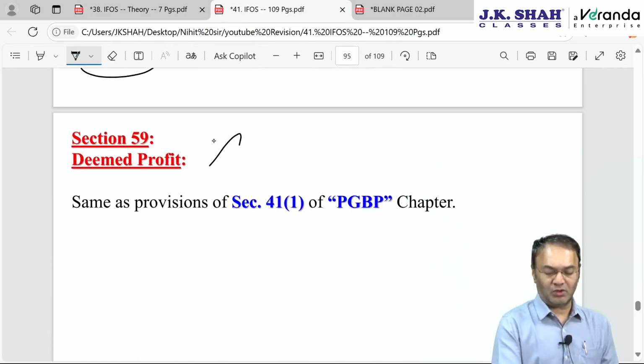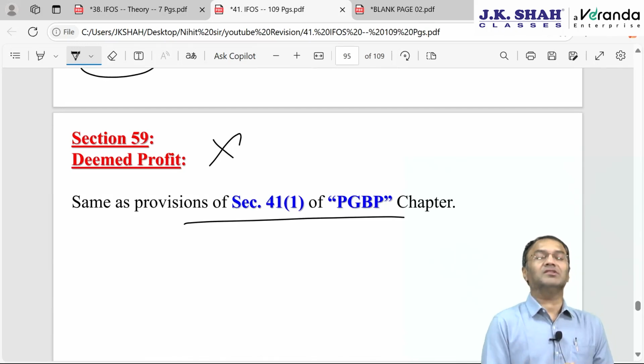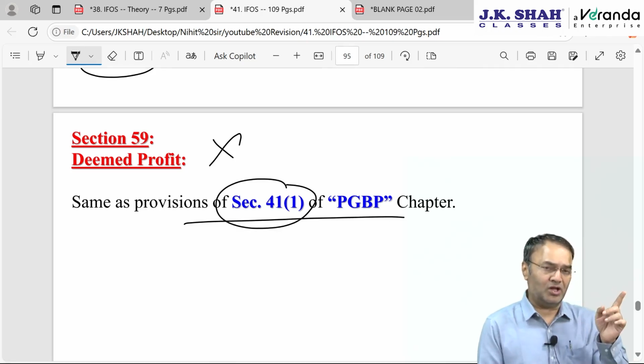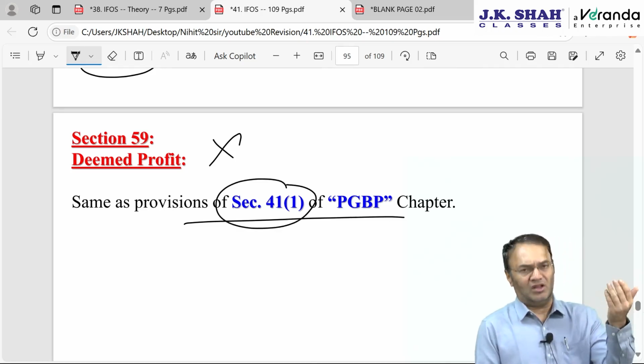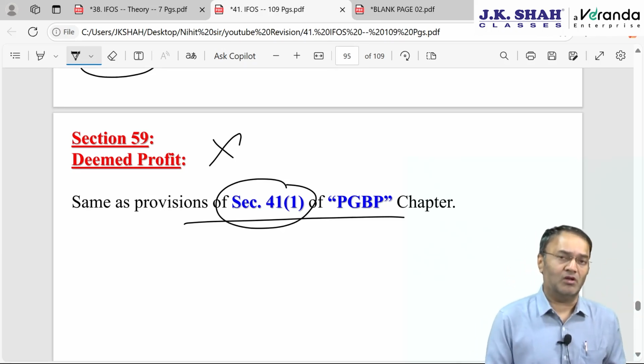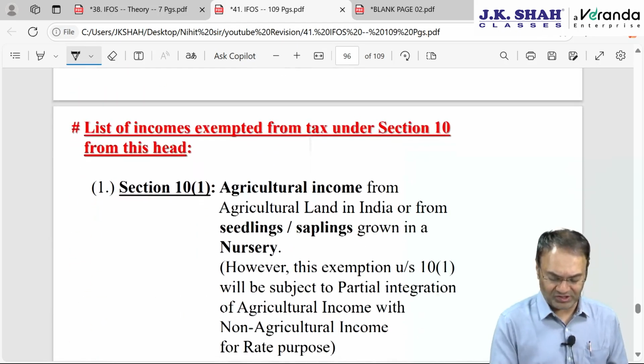Okay, section 59 is totally unimportant, gets over in one line, same as section 41(1) PGBP income. PGBP deemed profit: deduction was claimed in an earlier year and now there is, like, bad debts recovery, or that amount is no more payable which was claimed as a deduction on accrual basis.